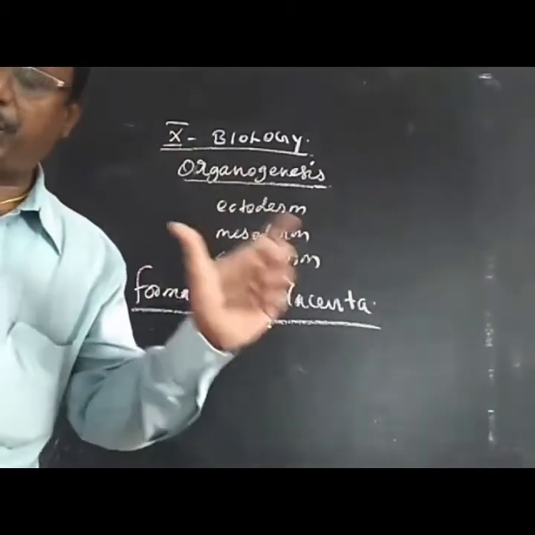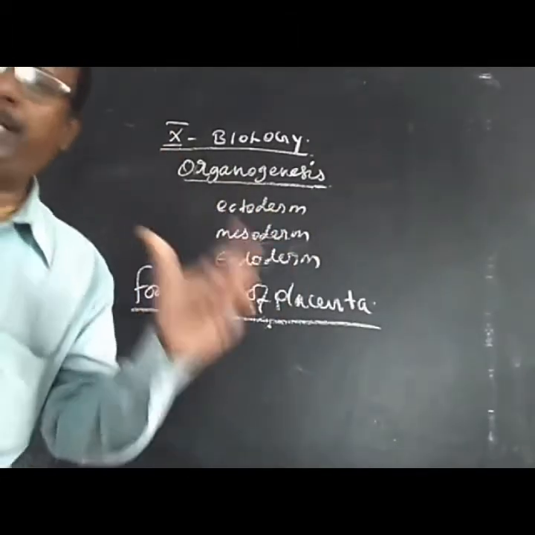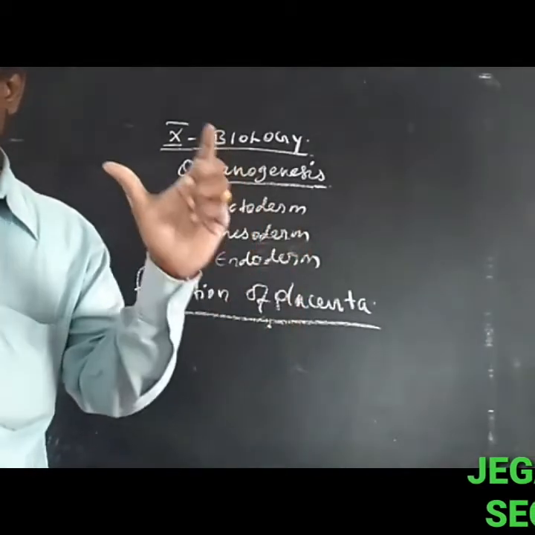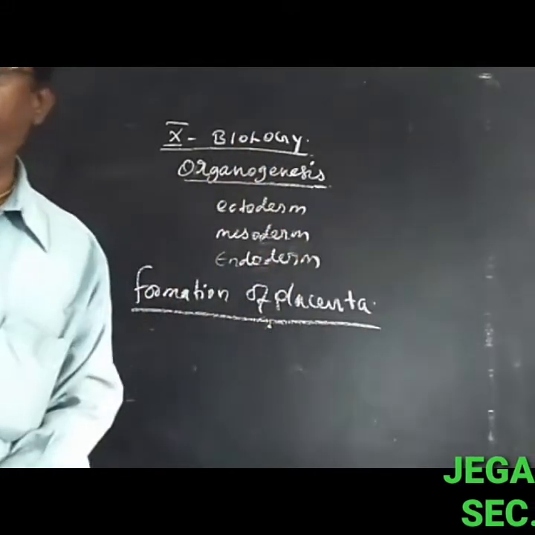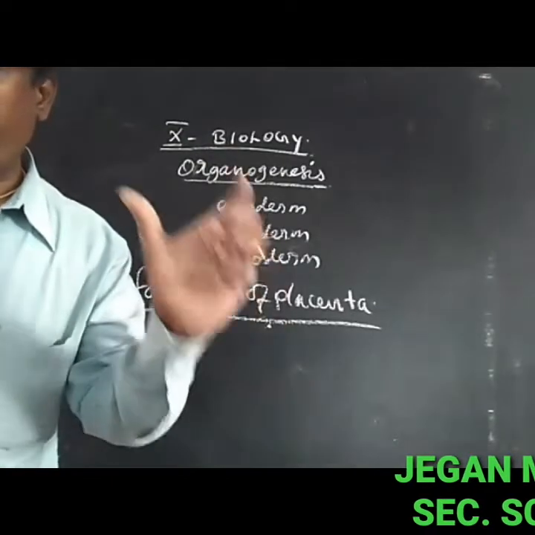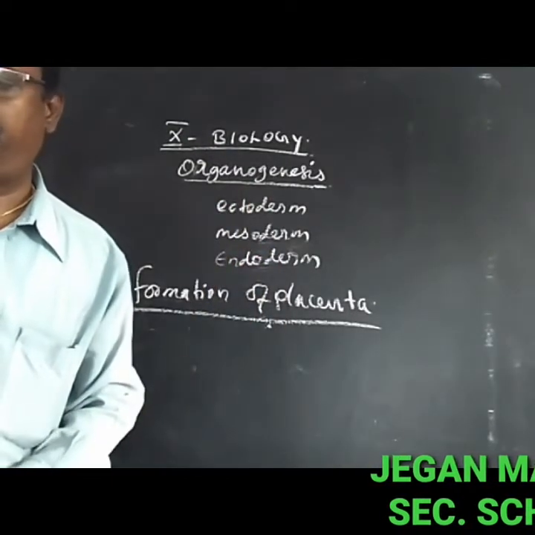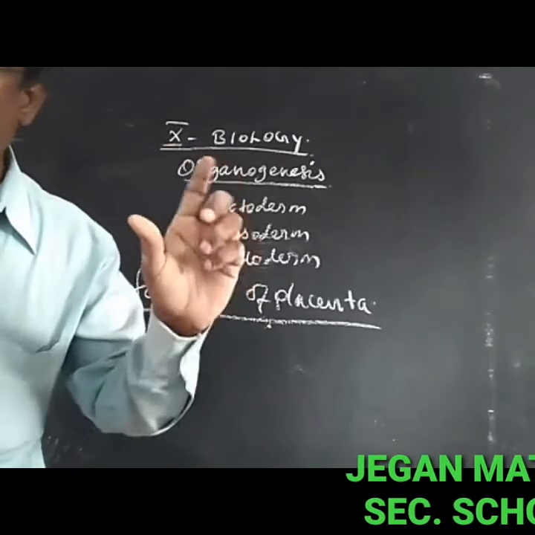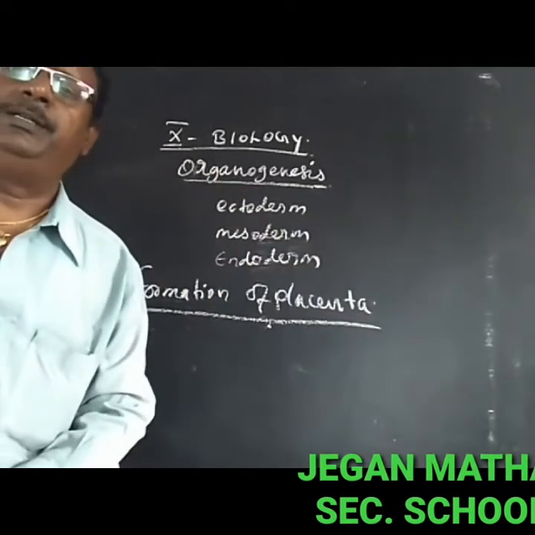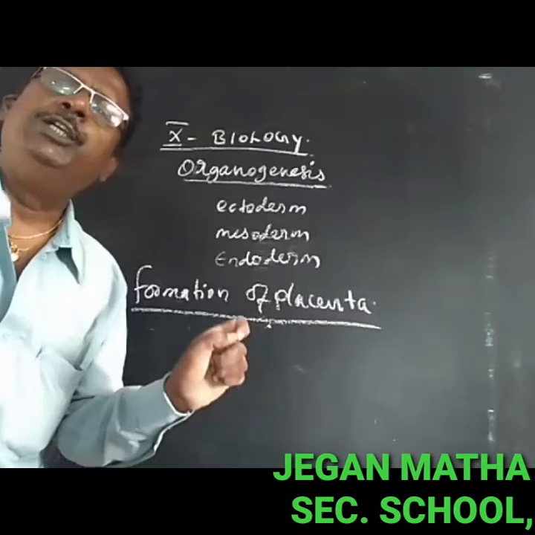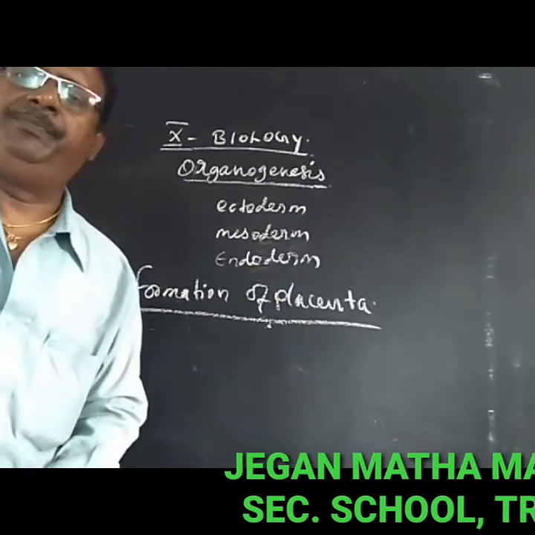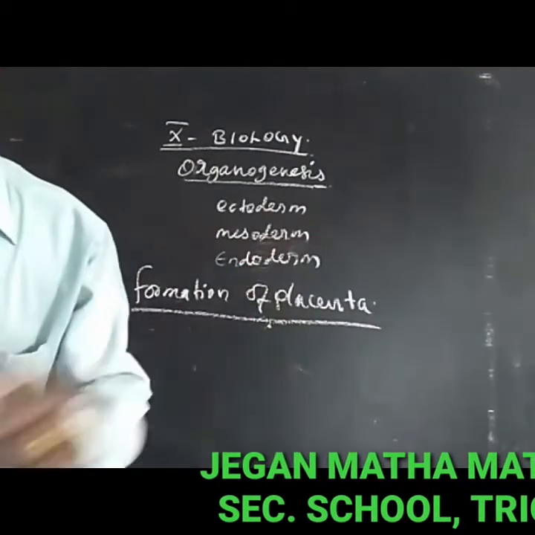It is a disc-shaped structure attached to the uterine wall, and is a temporary association between the developing embryo and the maternal tissue. It means the connection between the embryo and the uterine wall of the mother. So it is called the placenta.